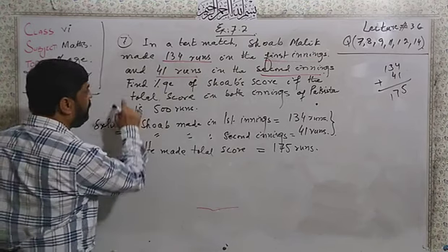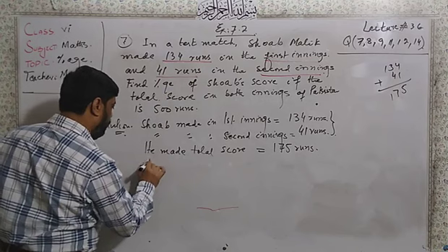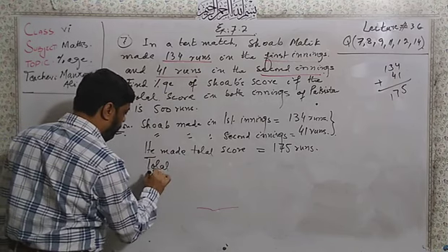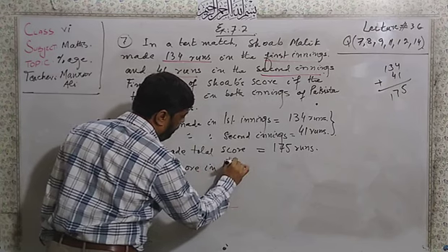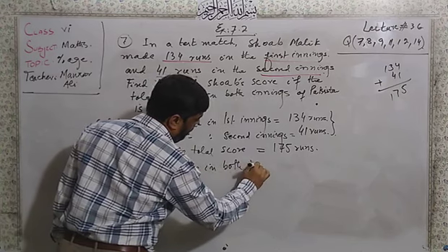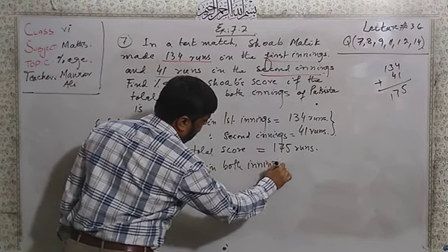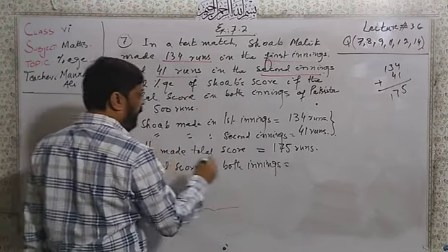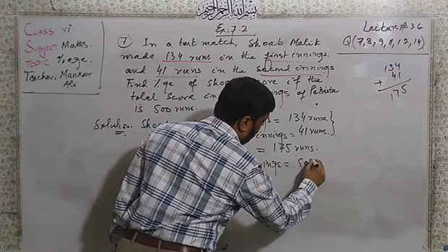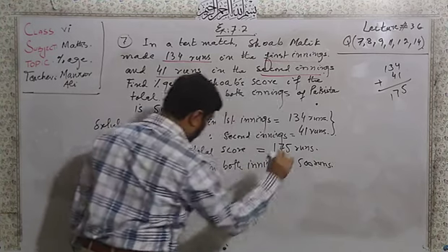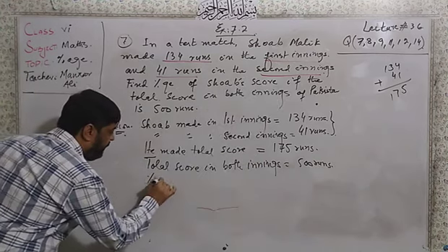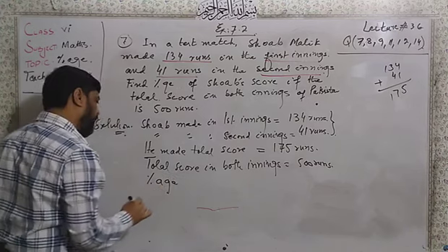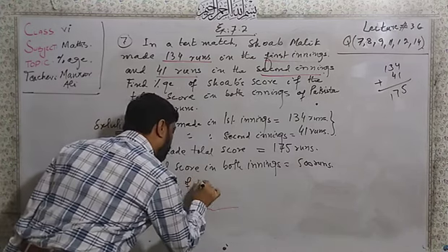Dear students, the total score in both innings is equal to 500 runs. Now here, the percentage of score.